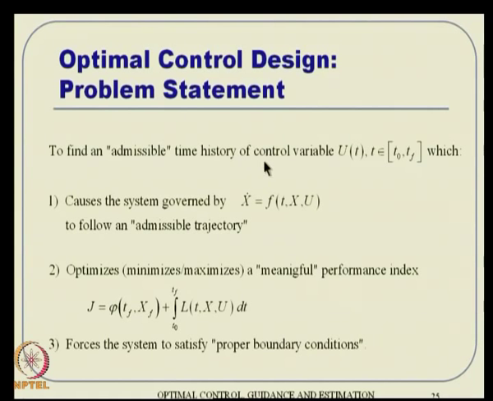So, essentially it amounts to finding the control variable, accounting for this system dynamics, and it needs to find a solution for an admissible trajectory. The state variable x of t, whatever it turns out, has to be admissible as well. And on the way, it has to minimize or maximize a meaningful performance index. A performance index in general can be given something like this, but it is not the only form. You can design your own cost function as well; you can talk about performance index or cost function either way.